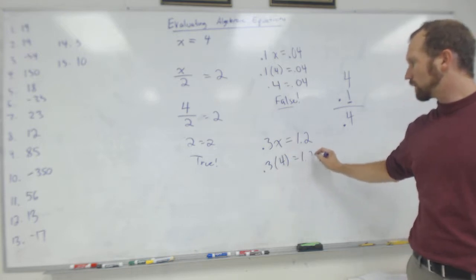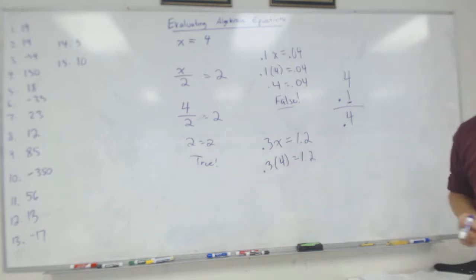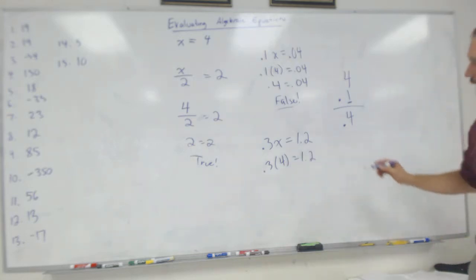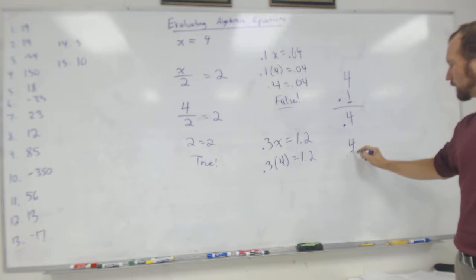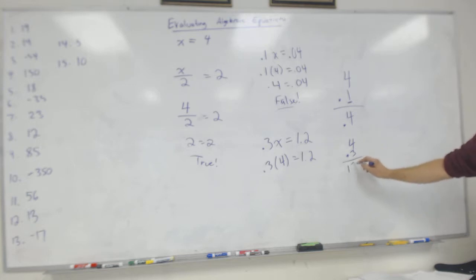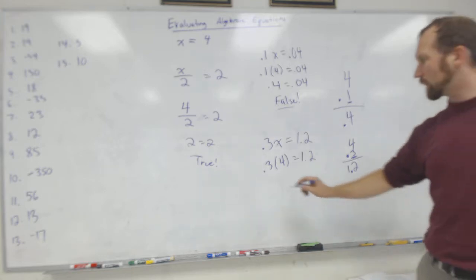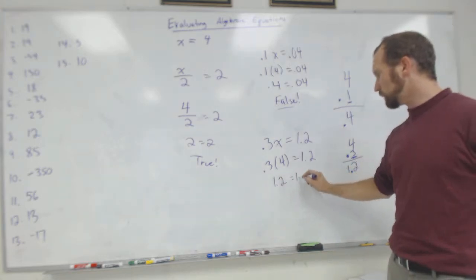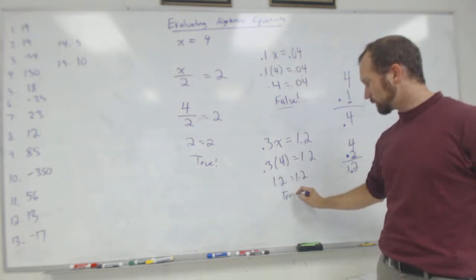So 0.3 times 4. I'm going to put the 4 up top. 4 times 3 is 12. There's one number to the right of this decimal, so I move the decimal one space over. So 0.3 times 4 is 1.2. So yeah, that is true.